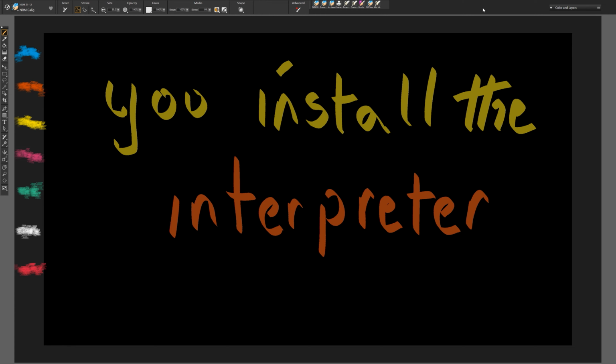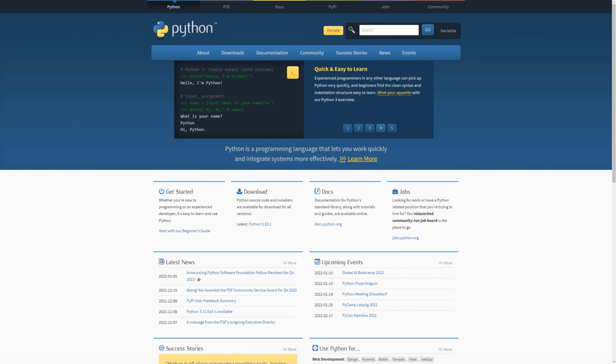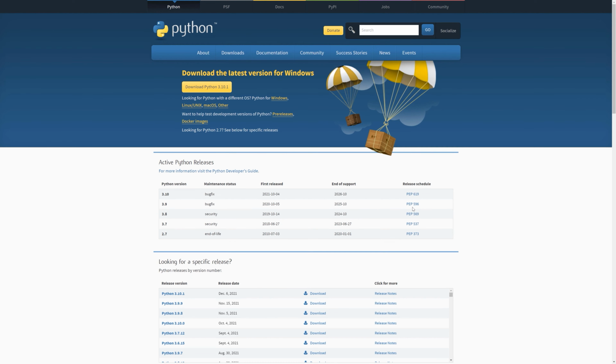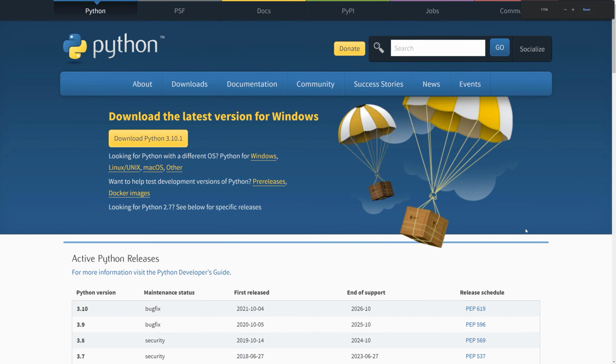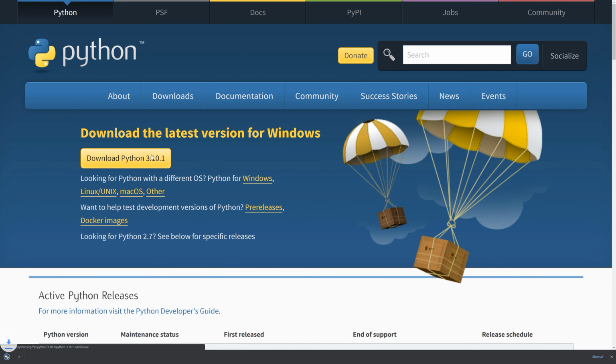As I mentioned before, if you have ArcGIS Pro installed on your computer, then you already have the Python interpreter installed. If you don't, then the first thing you need to do is to open up your browser and head over to python.org. On this page, just click the downloads link to take you to the downloads page, and there you'll see a number of different options to download. So I have a Windows computer, so I'm going to click the download for Windows.